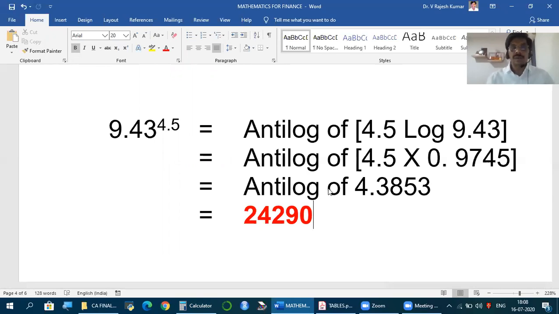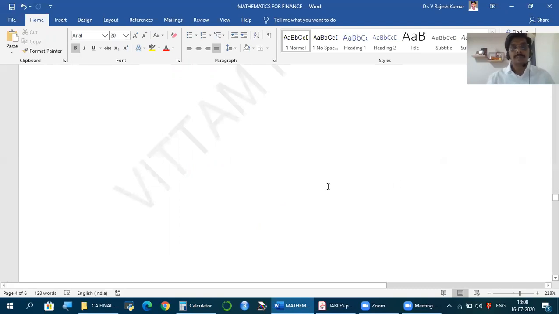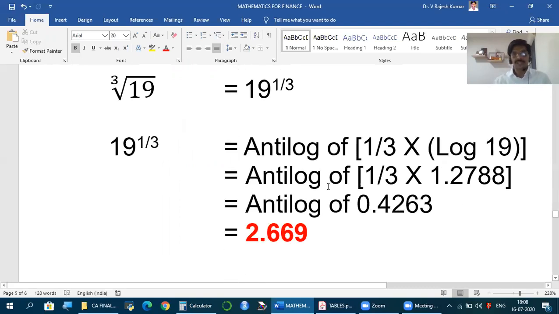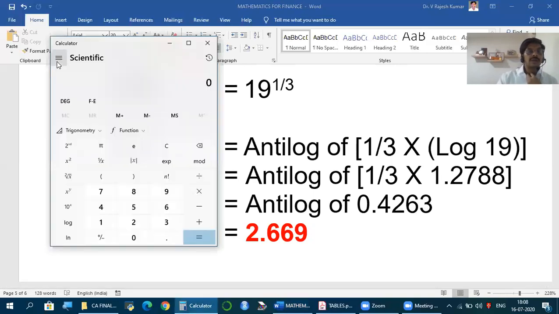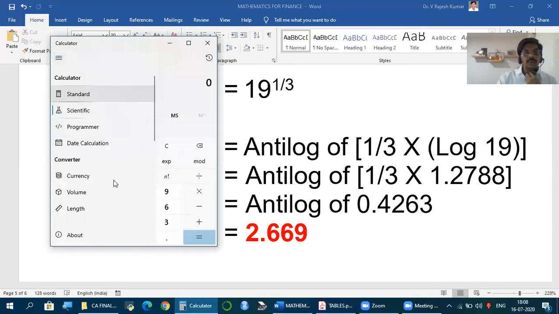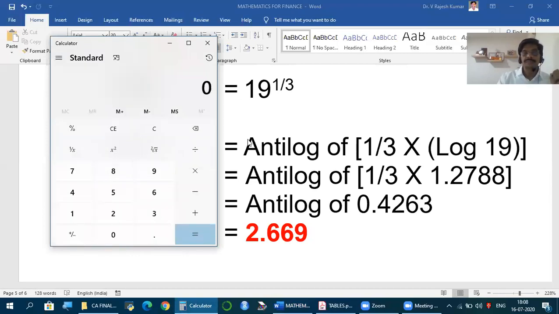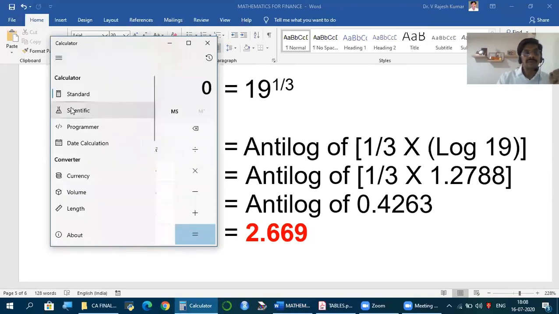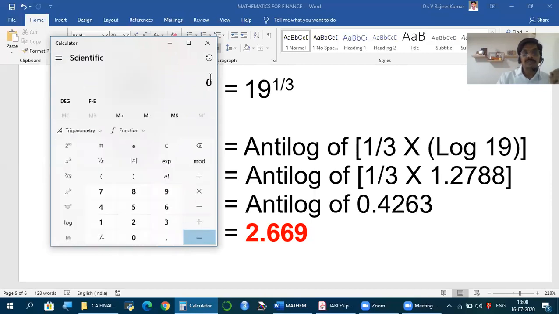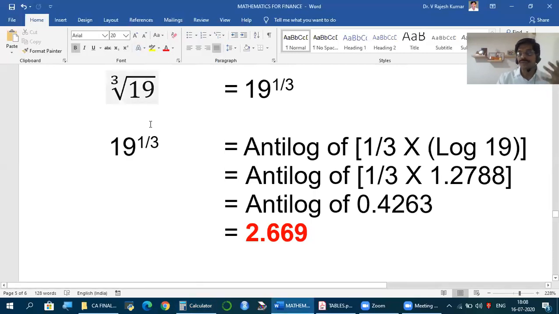Now, let's see one more application, but this is actually how we will be getting it. This is what you will see more often. Friends, in a standard calculator, the only root you can take is the square root. That's it. But when you actually apply, there may be a need for taking cube root, fourth root, fifth root, or any root. You don't have a scientific calculator. If you have, you can calculate. So how to do that?